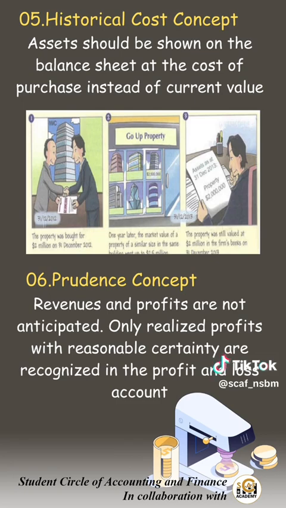Number 6. The prudence concept. In this, the revenues and the profits are not anticipated. Only realized profits with reasonable certainty are recognized in the profit and loss account. I hope that you guys know about the stock valuation and the provision for doubtful debts. These two mainly come under this prudence concept.